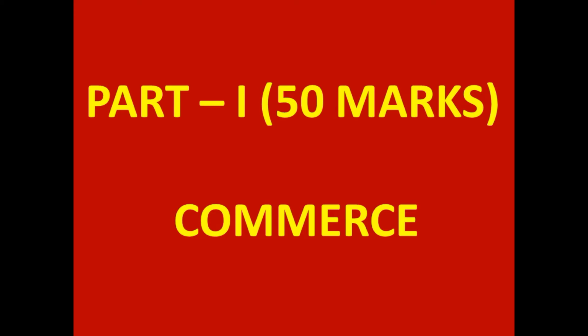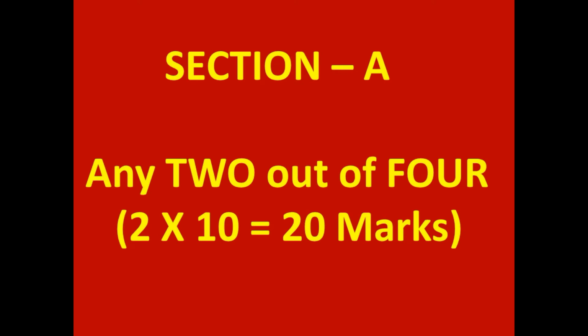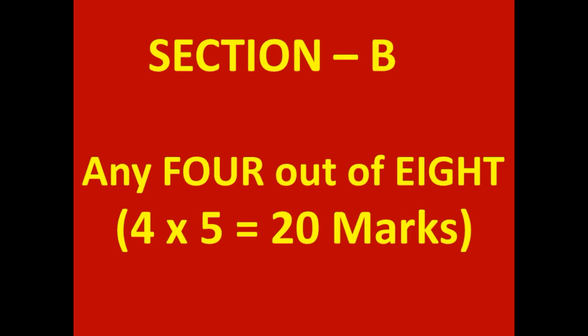Let us see the first part, commerce, for 50 marks. In section A, 4 questions will be given. Out of these 4, any 2 student has to attempt. Each one is for 10 marks. So 2 into 10, 20 marks. 50% choice is there.